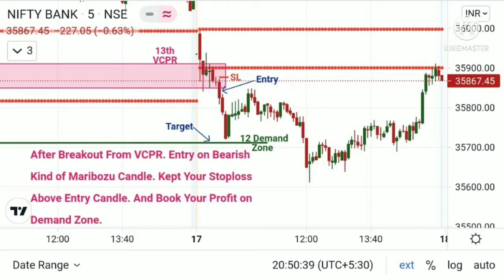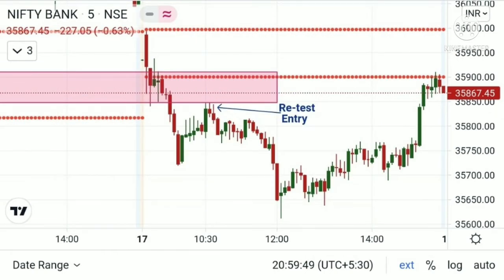And the next is 17th August Bank Nifty chart. First trade in Bank Nifty is after breakout from Virgin CPR. Entry on bearish kind of Marubozu candle, keep your stop loss above entry candle and book your profit on demand zone. And it's a retest entry.